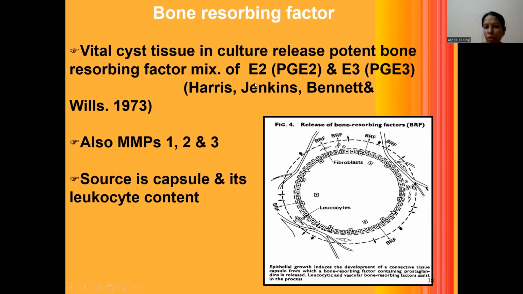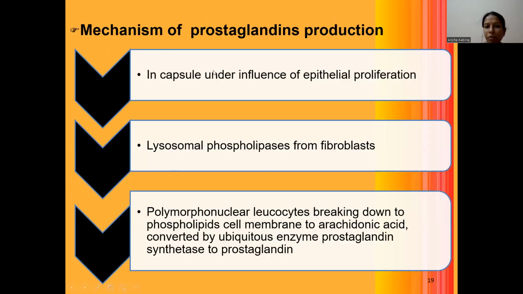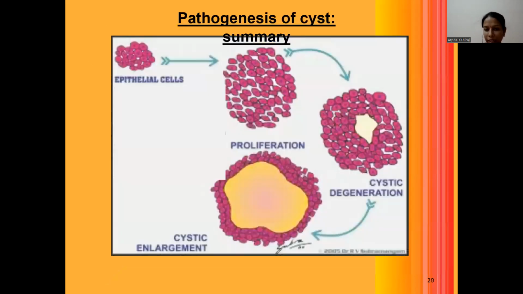Now, there are certain bone resorbing factors, especially the prostaglandins E2 and E3. These prostaglandins, along with certain MMPs, specifically 1, 2, and 3, help in the bone resorption, and they help in the enlargement of the cystic lumen. Now, the mechanism of prostaglandin production occurs because the capsule is under the influence of epithelial proliferation and certain lysosomal phospholipases from fibroblasts. The polymorphonuclear leukocytes break down phospholipid cell membranes and form arachidonic acid, which is converted by certain enzymes to prostaglandins.